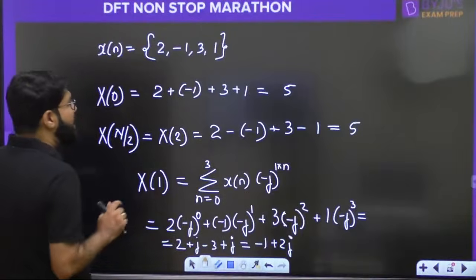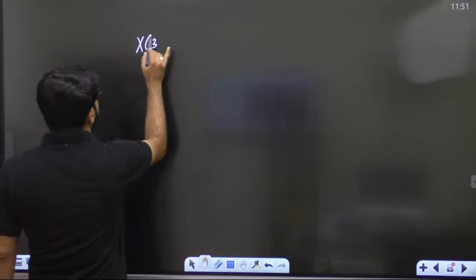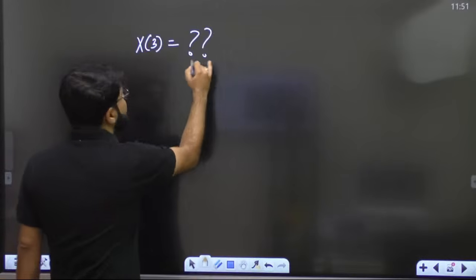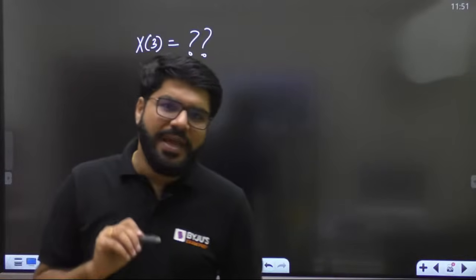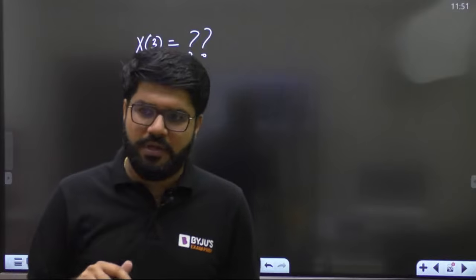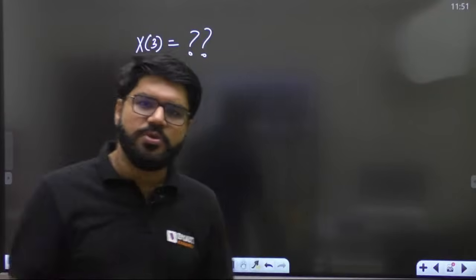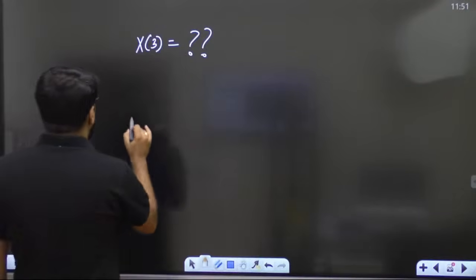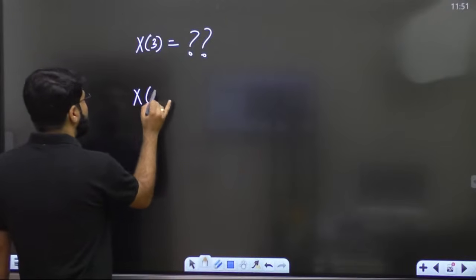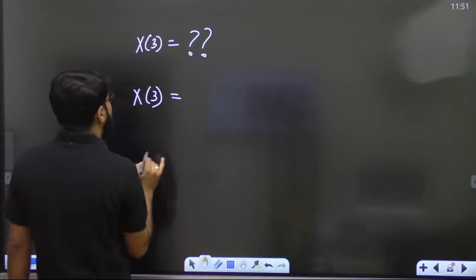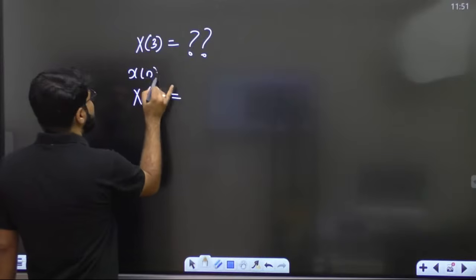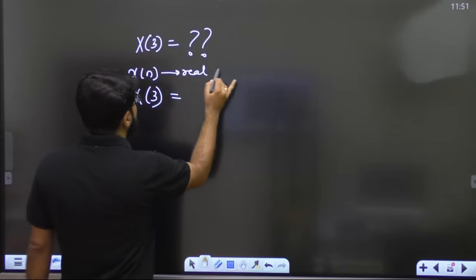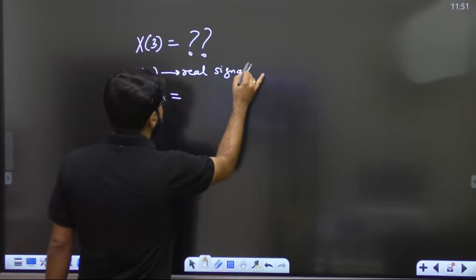Now, what is next left in front of me? What is only left is x3. Do I need to calculate x3 separately? Actually not. I will tell you a property. I'm just going to start the property, but I'll tell you that x of 3 you don't have to calculate separately, because xn here is a real signal.